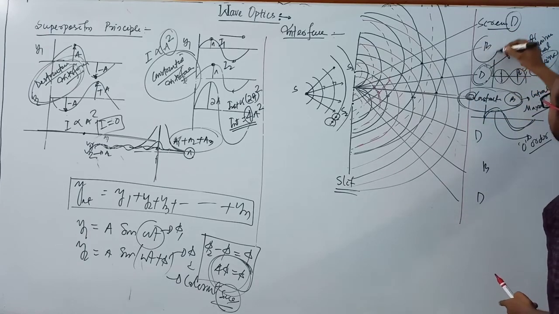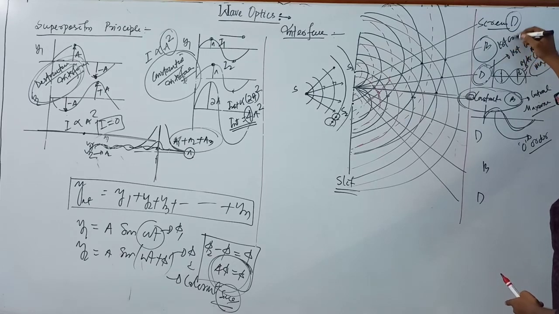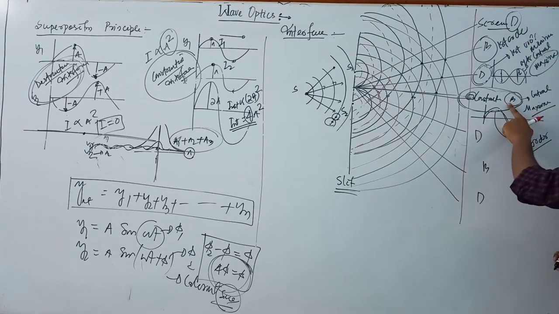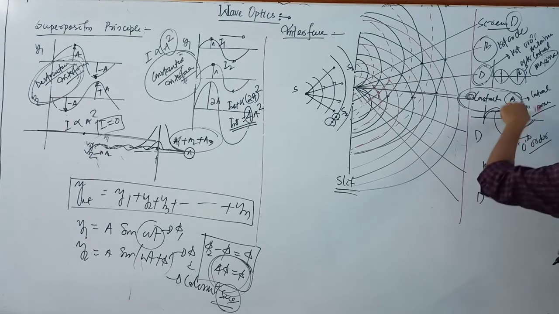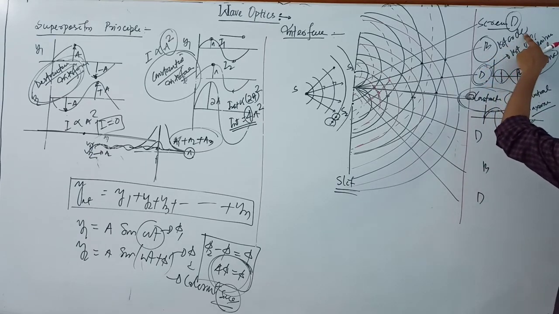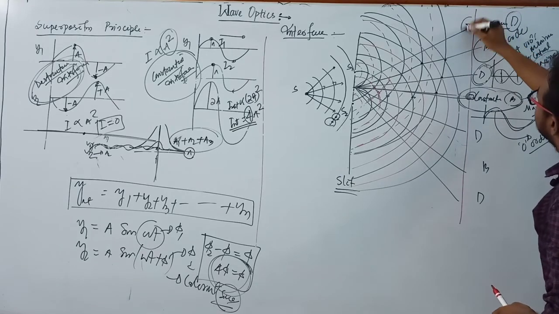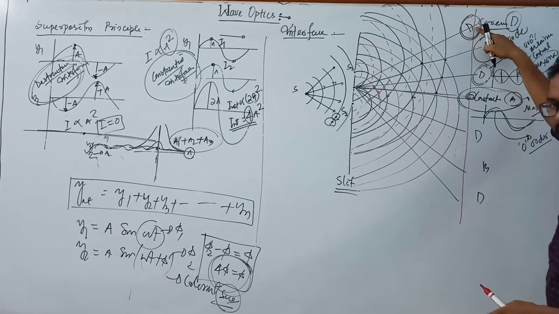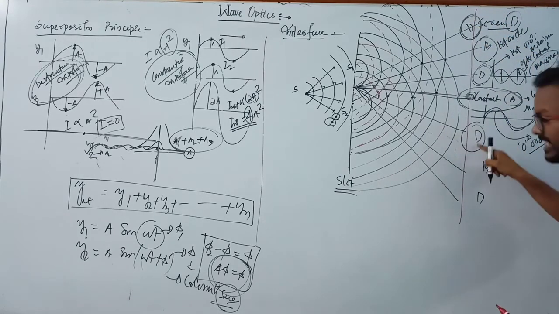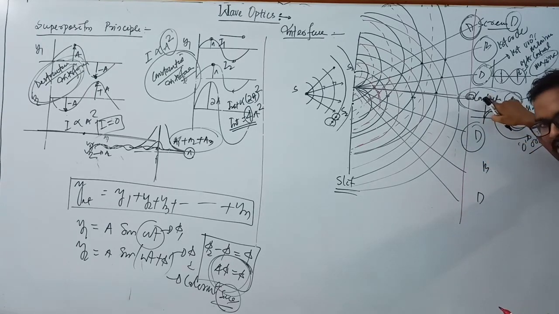And this point is also brightness, this is known as first order, because this is 0 order. Central maxima is 0 order, and this brightness is first order maxima. This point is the second order minima. Similarly on this side, dark, first order minima after the central maxima.